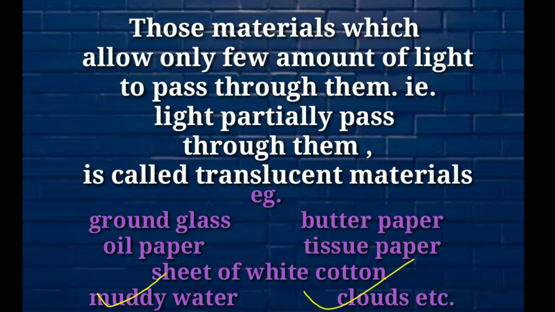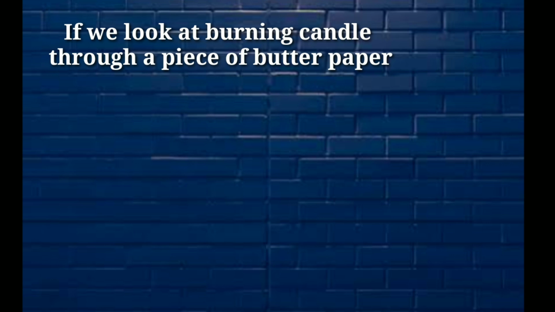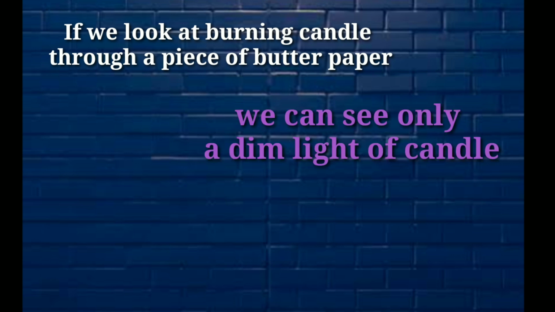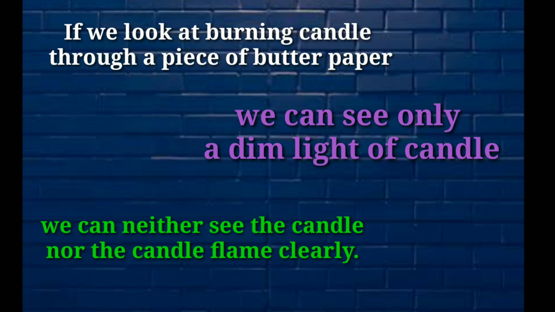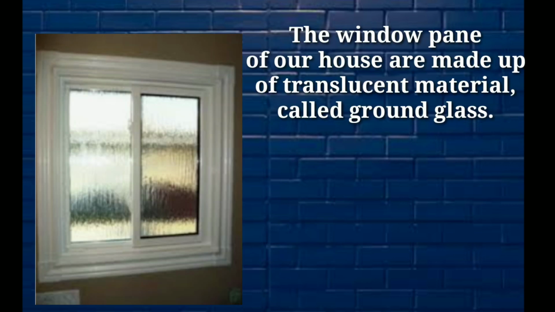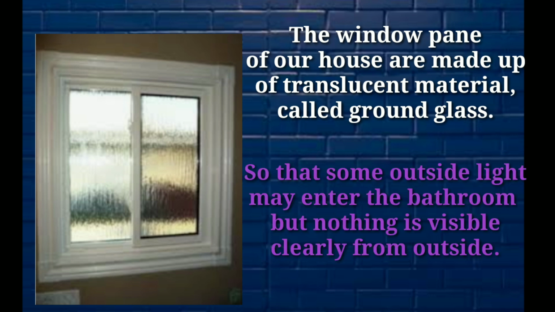these all are translucent materials. If we look at a burning candle through a piece of ground glass or through a piece of butter paper, we can see only a dim light of the candle. We can neither see the candle itself nor the candle flame clearly through the ground glass. The windows of bathrooms in our homes are made up of translucent material called ground glass, so that though some outside light may enter the bathroom, nothing is visible clearly from outside.